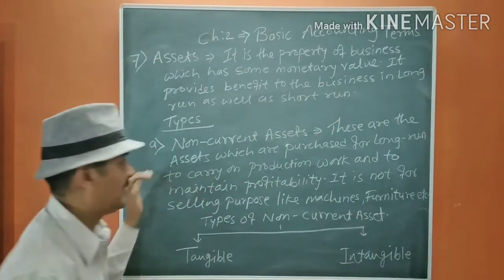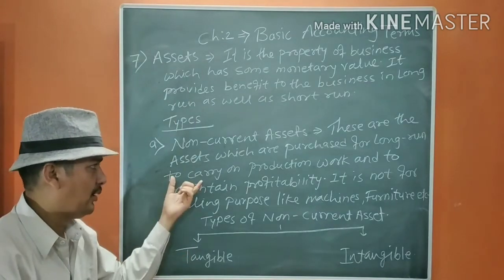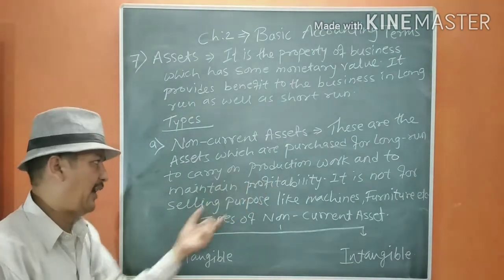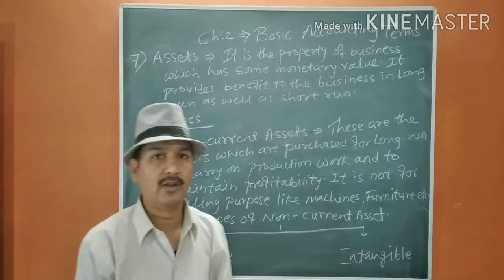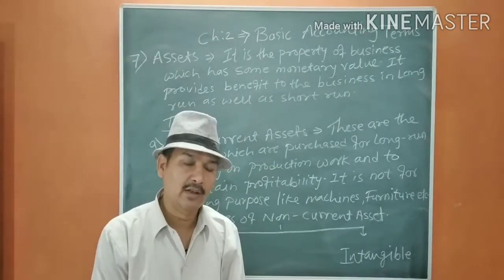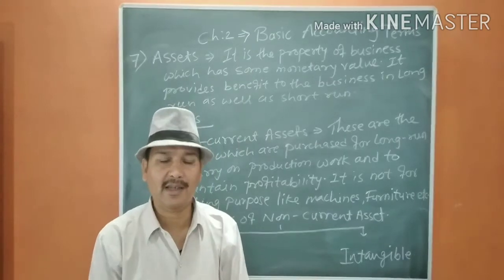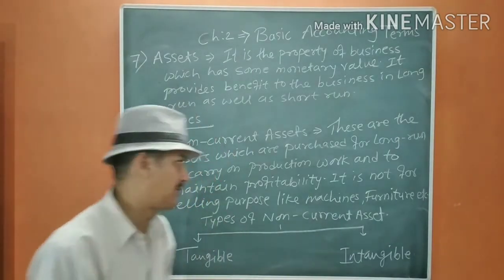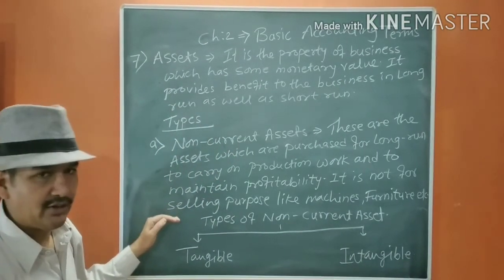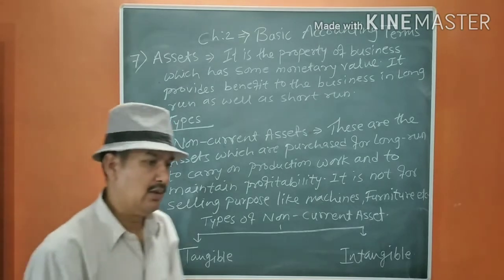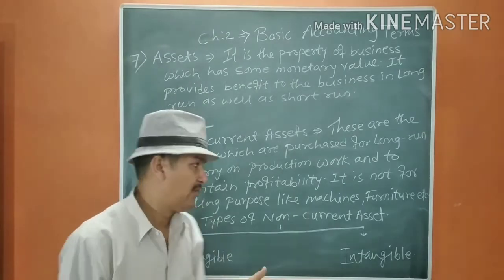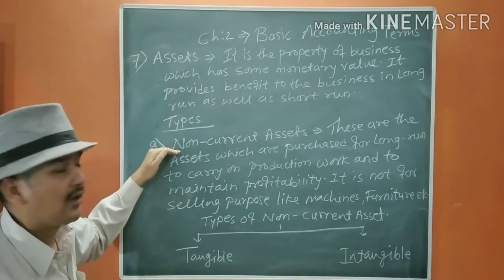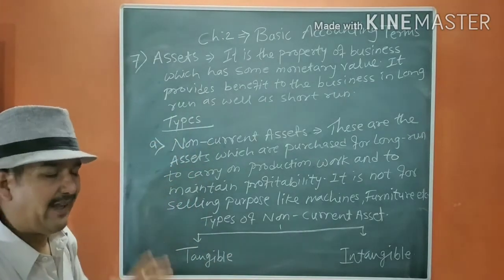These are the assets which are purchased for the long run to carry on the production work and to maintain the profitability of the business. Like we use the machine not for one time, we use it again and again to produce the products. And like furniture of the school, we have seen school is using the furniture on a regular basis, and thus it is a non-current asset for any business.